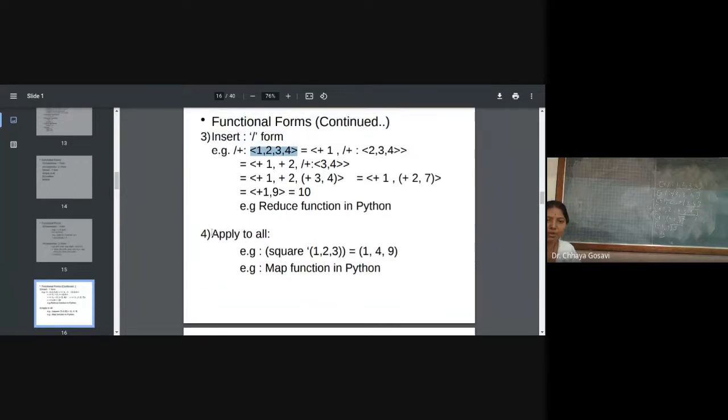Another function form is called apply to all. It is also known as the map function in Python, Scheme or Lisp. So what is apply to all? You are applying this square function on this list, on each element. Square of 1 is 1, square of 2 is 4, square of 3 is 9. So you are applying this function to each element of this list. That is called the map function or apply to all function form.